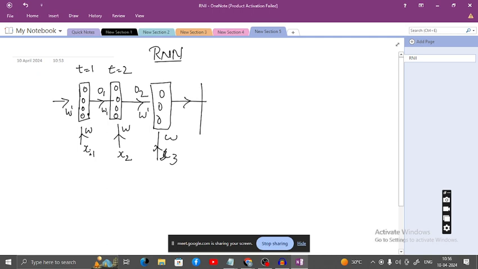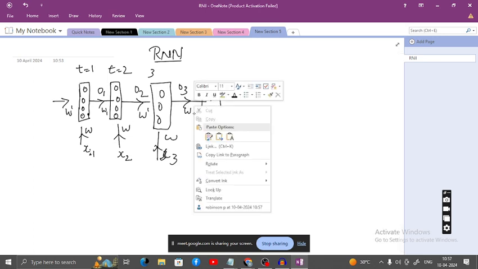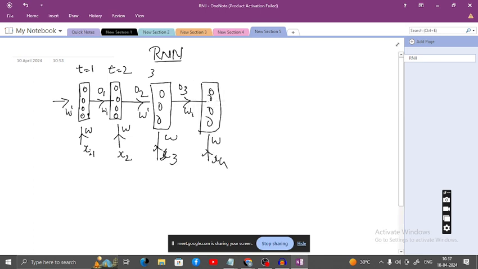Similarly, one more layer; 4 intermediate layers are considered. So this is x4 with w. This is the third layer, so the output coming from the third layer is O3, multiplied by w.